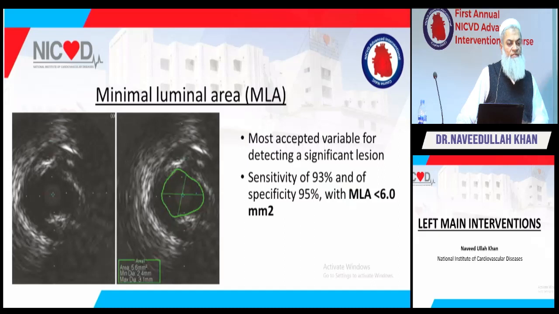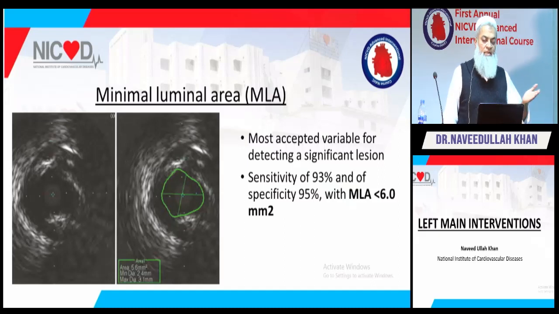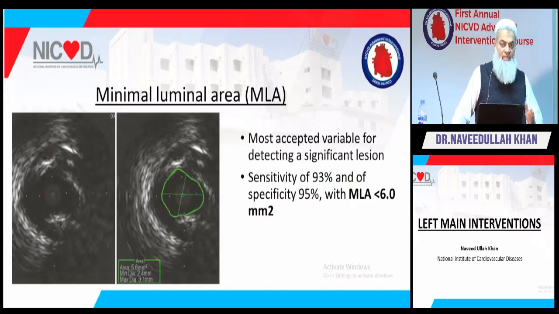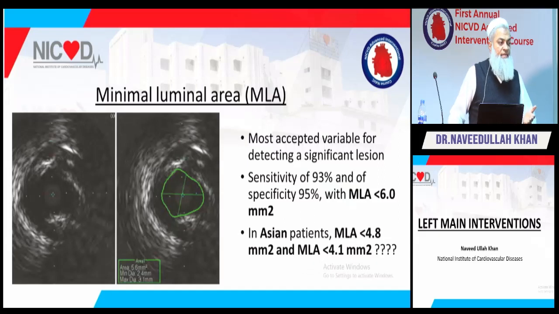But if it is less than 6, now there is a debate, whether less than 5 or less than 6 may or may not be significant.